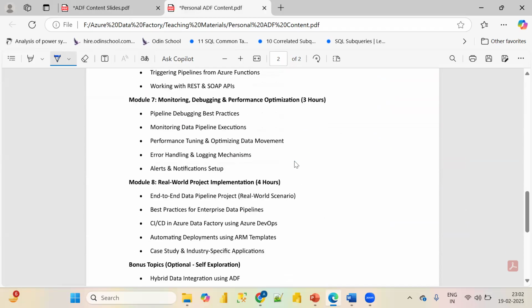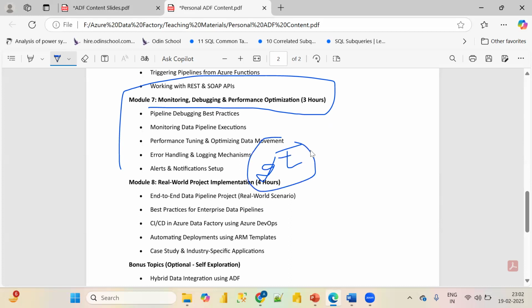Then in the seventh module, we'll be studying monitoring, debugging, and performance optimization techniques. What are the different techniques out there to optimize the performance of Azure Data Factory? How can we tune and optimize the data movement? Because sometimes it takes very long. A good data engineer designs pipelines very smoothly, and the data movement happens very swiftly, without taking much time.